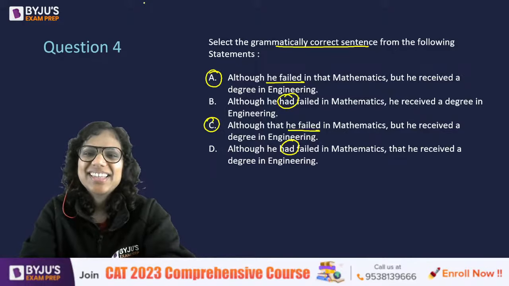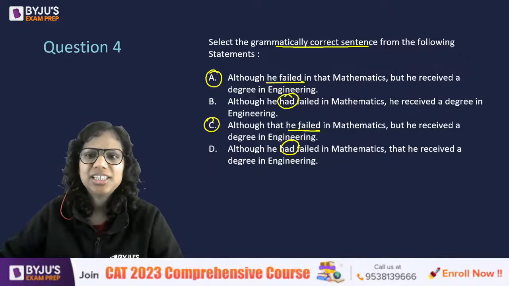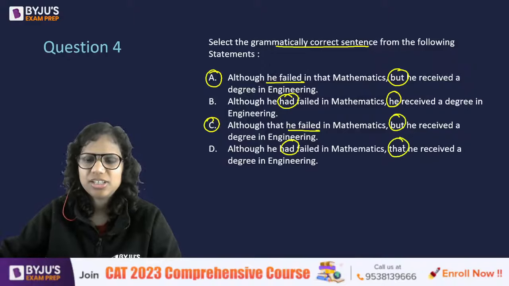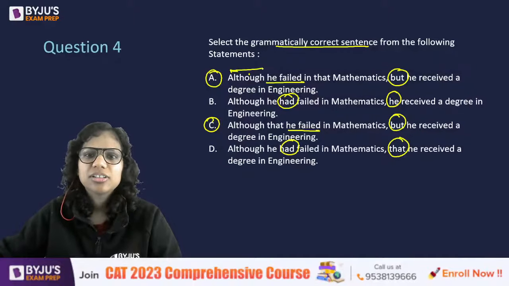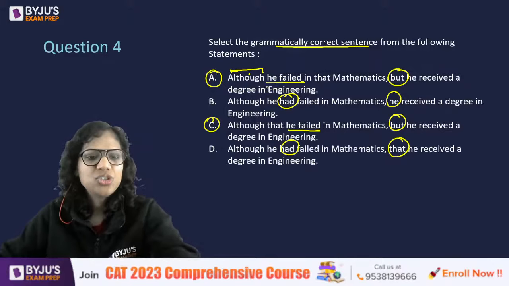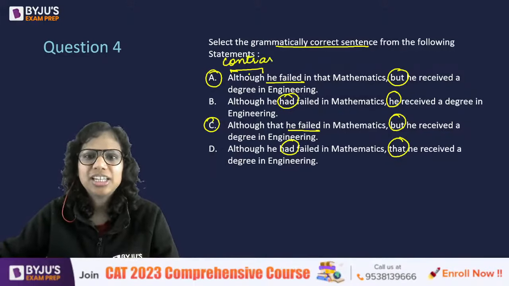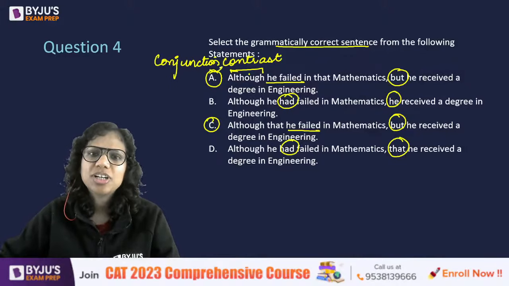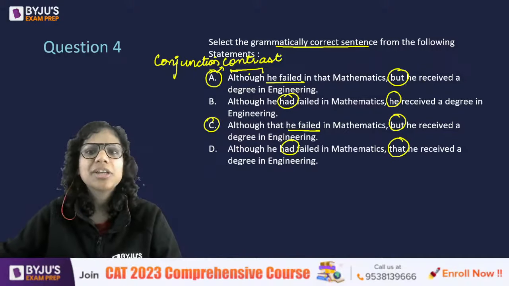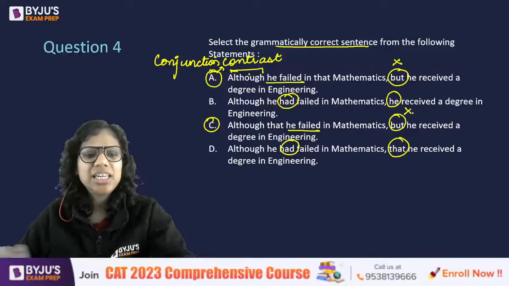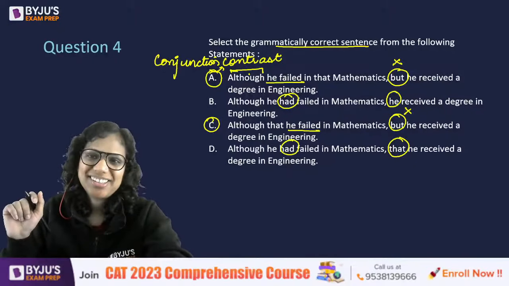So, there's a crucial difference that you will see in here. You'll see it here, right? Although is itself a contrasting conjunction, isn't it? So, although is a conjunction that indicates contrast. Similarly, but is also a conjunction that reflects a contrast. So, once I've used although, I do not need a but. So, A and C eliminated right away.